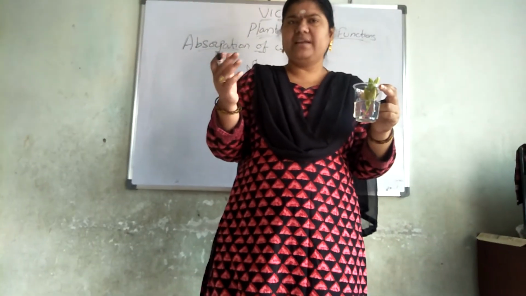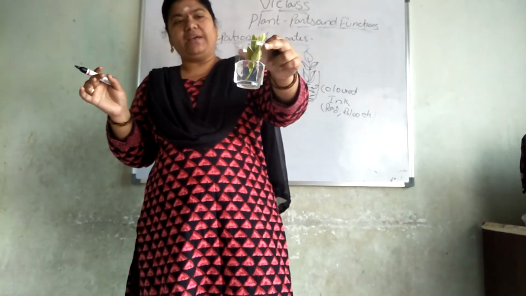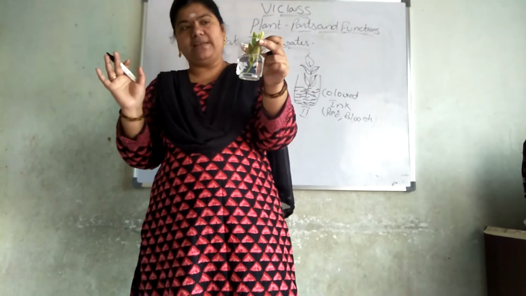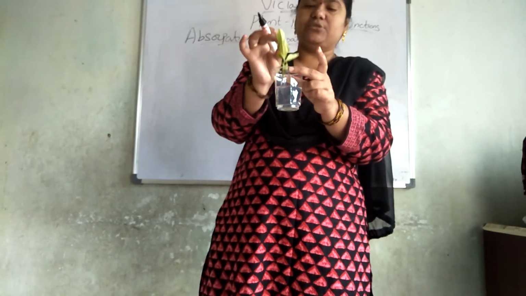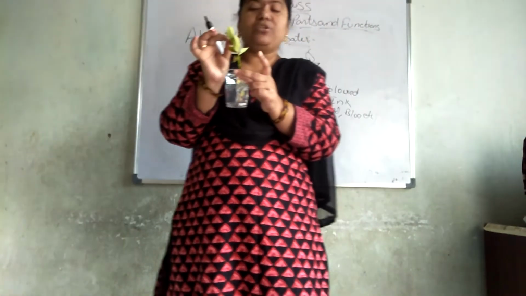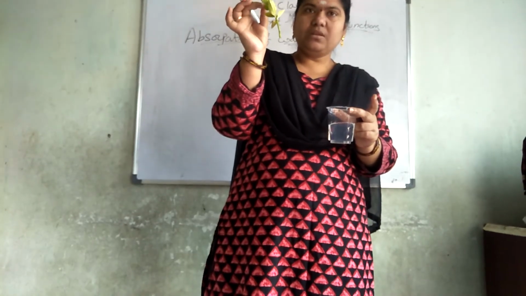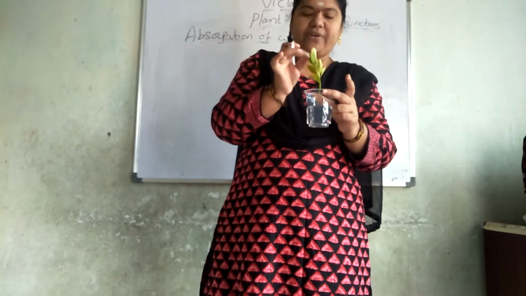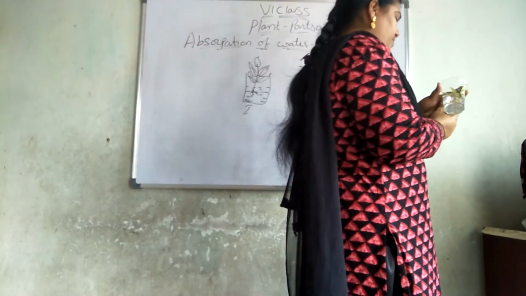Anything which is visible for us, such a type of plant you take and put it in this, and leave it like this for a whole night. I am telling that this plant absorbs the water the whole night. Is anything visible in this? Nothing you can find. How does the plant absorb the water? We cannot find that.